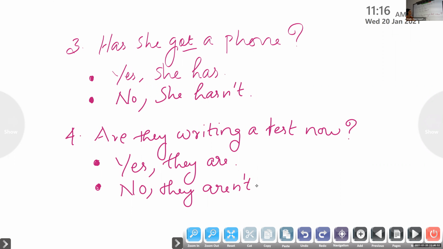If it is no, you use n't. If it is yes, simply you can write the auxiliary verb. Okay, next question, Anvil. Can you hear me, Anvil? Yes. For you, the question is, is he going to see a doctor?